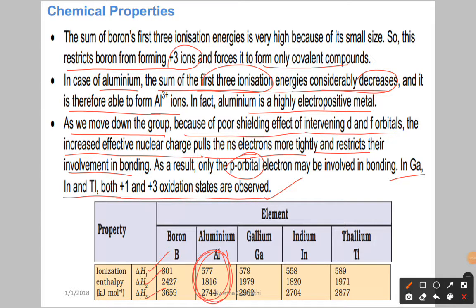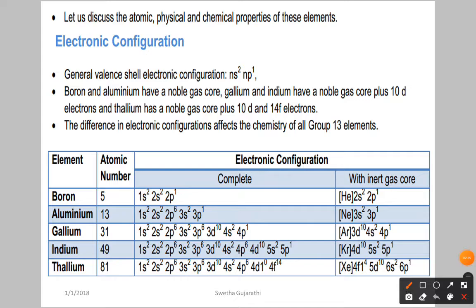If you go to the previous slide, here boron has a small size and does not want to lose electrons. Now aluminum has 3 electrons in its valence shell, so it is willing to lose the 3 electrons and exhibit the +3 oxidation state. But in the case of gallium, indium and thallium, they lose the p electron and the ns electrons, but not at a time. So all of these exhibit +1 and +3 oxidation states.